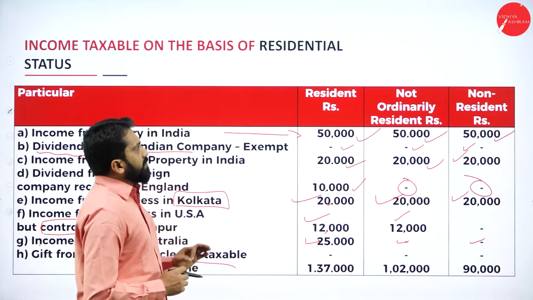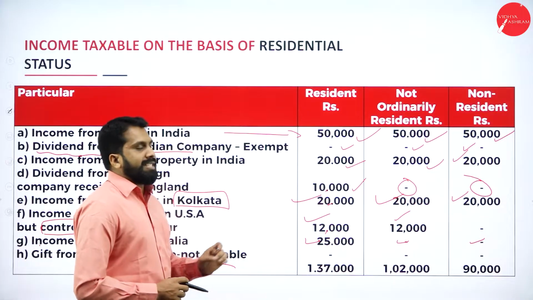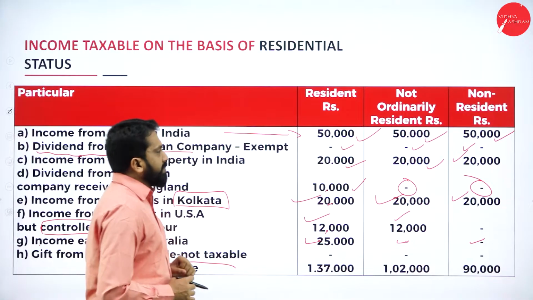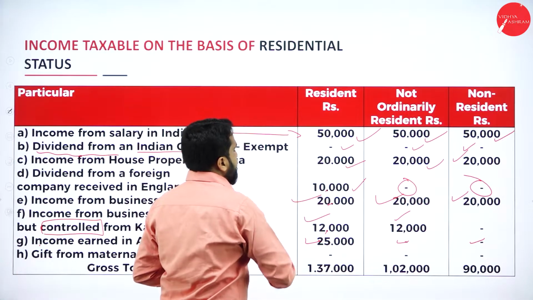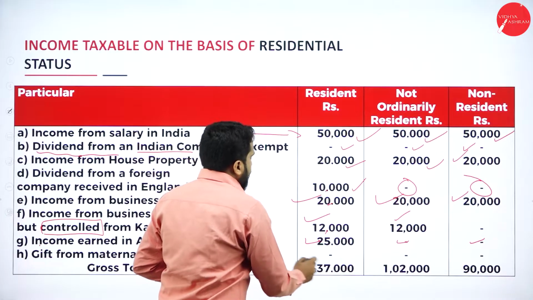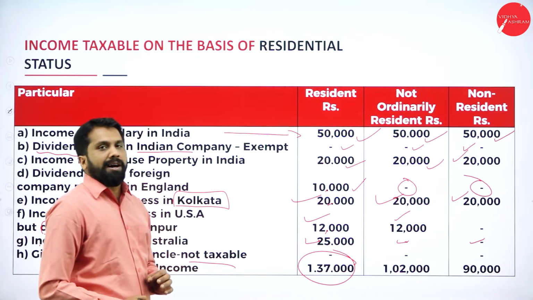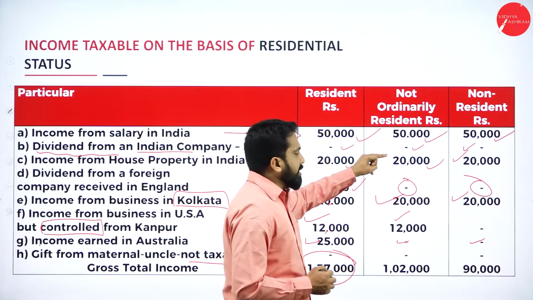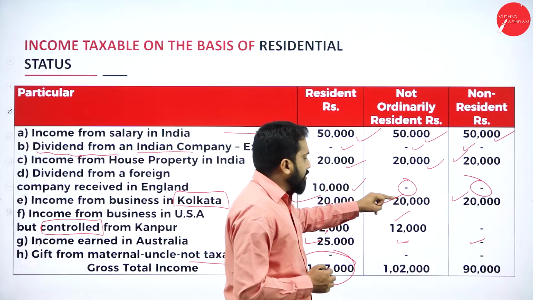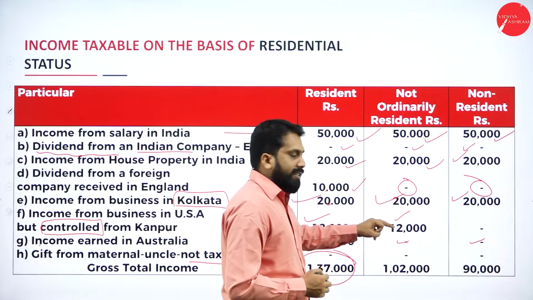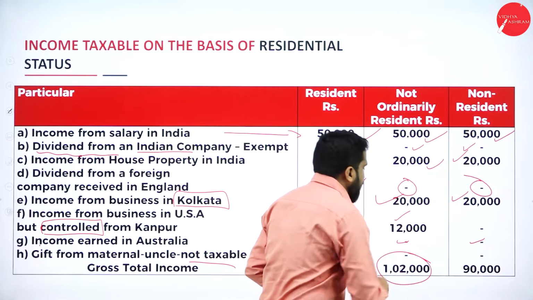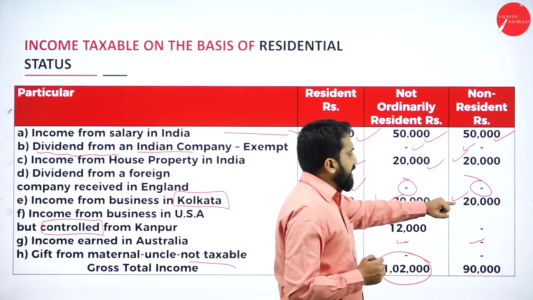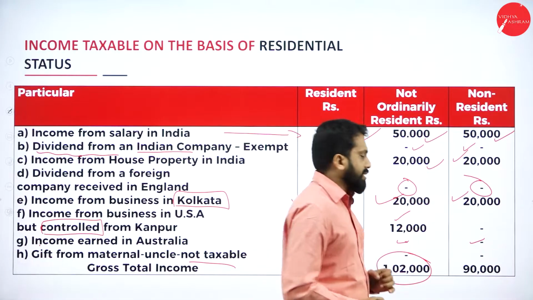Resident, not ordinarily resident, as well as non-resident, everything is done. Now you have to add this up. So it will be 70,000, 80, 1 lakh, 1 lakh 12, 1 lakh 37,000. This is done. We'll go to the next one. 50 plus 20, 70,000, plus 20, 90,000, plus 12, it will be 1 lakh 2,000. So the second one is also done. We'll go for the third one. 50 plus 20, 70, plus 20, it will be 90,000.